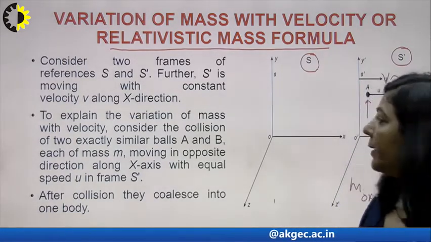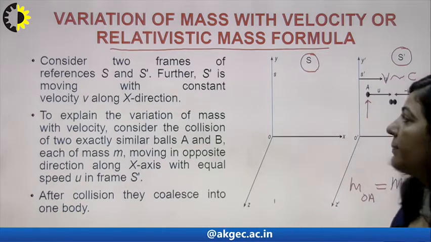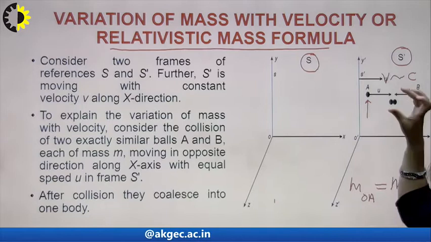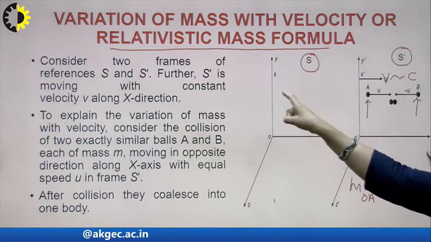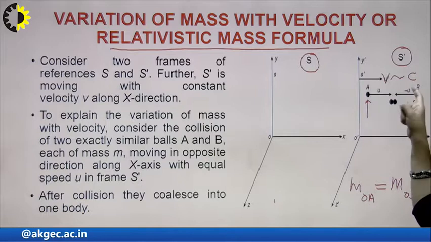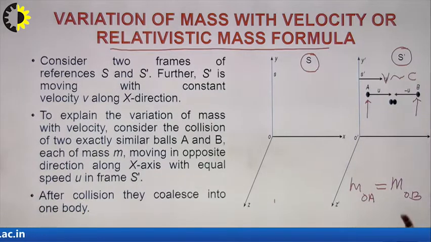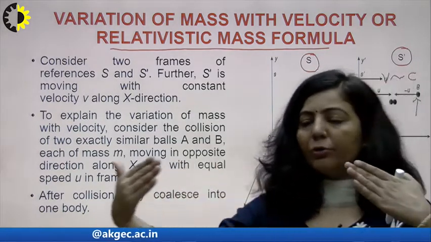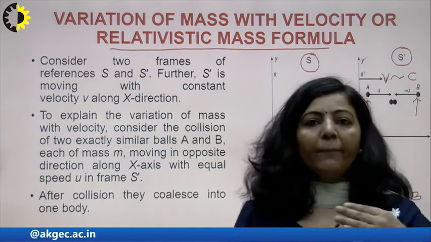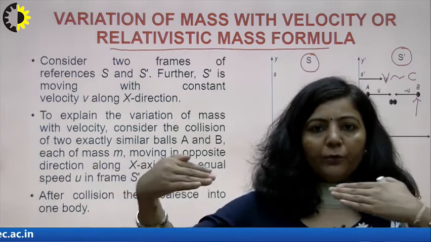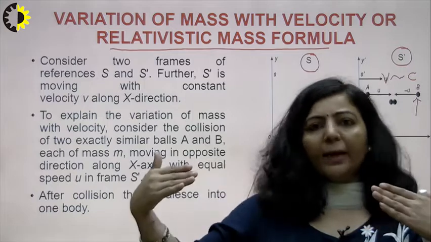That is the first condition. We have taken this assumption: S is at rest, and S dash is moving with respect to S along the positive direction of the x axis with constant uniform velocity v, which is comparable to c. Now there are 2 identical particles, A and B, and they are heading towards each other, moving along a straight line. So the situation is like this: two identical particles are moving towards each other in the S dash frame, and they are moving with the same speed.